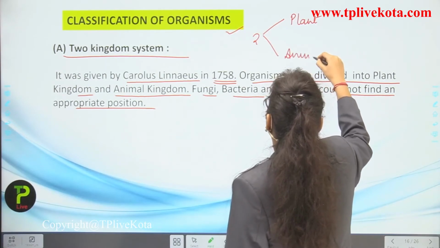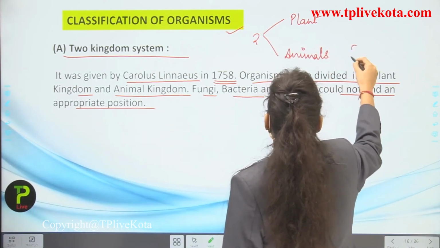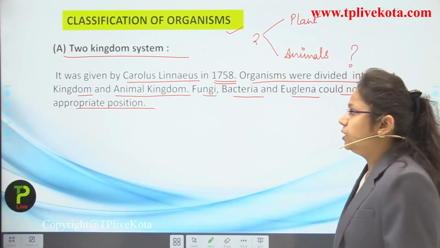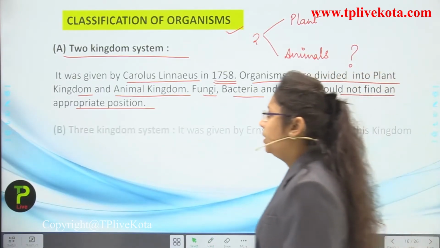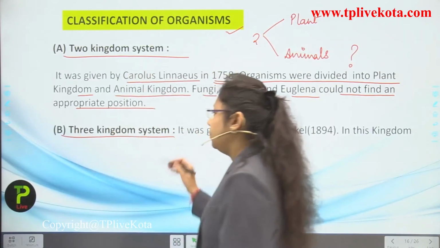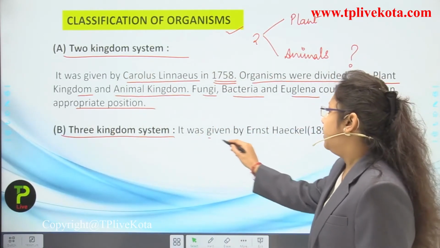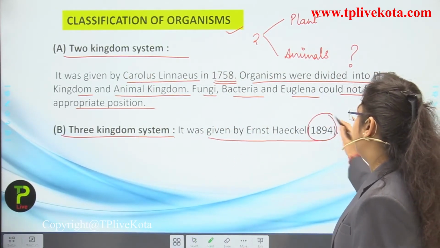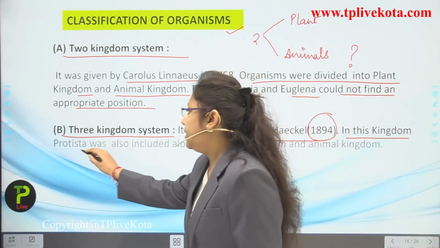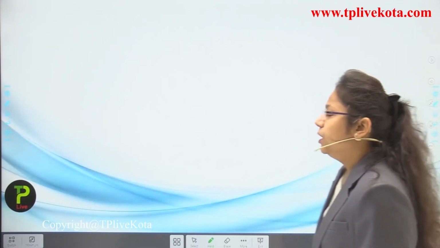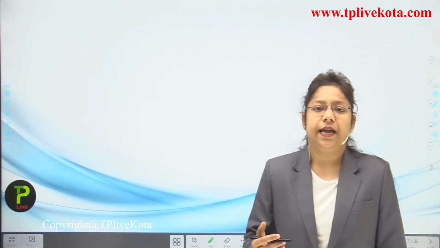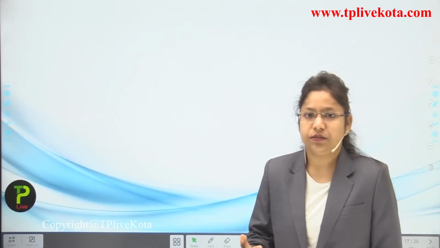Now where would the microorganisms go? It was a question mark for Carolus Linnaeus. So the 2 kingdom system was discarded at that time. Next, the 3 kingdom system arrived. It was given by Ernest Haeckel in 1894. In this system, Protista was included along with the plant kingdom and animal kingdom.